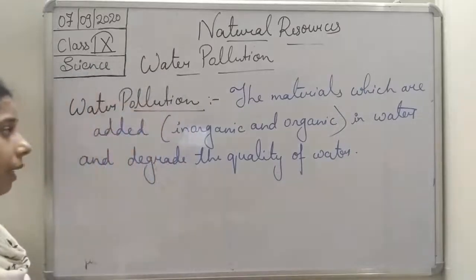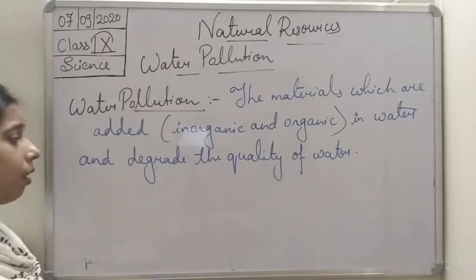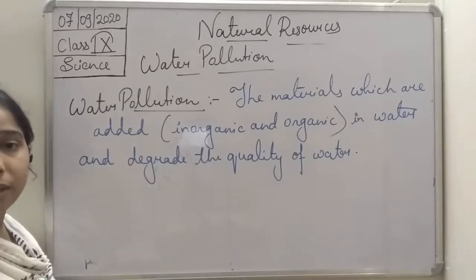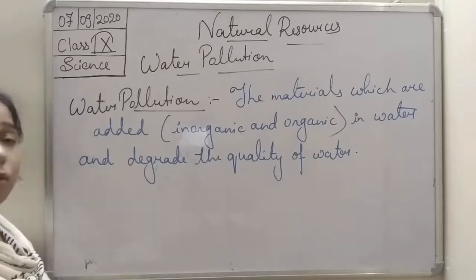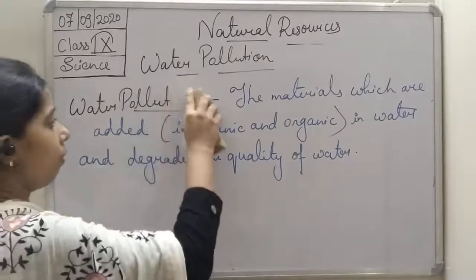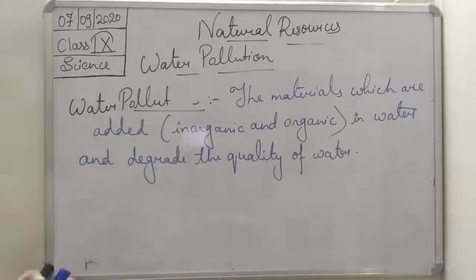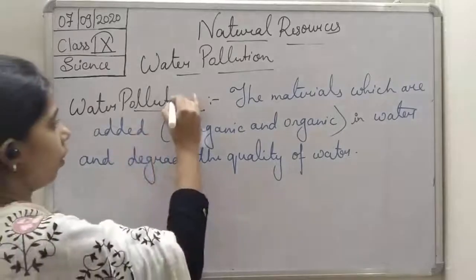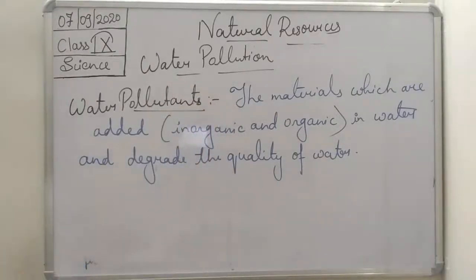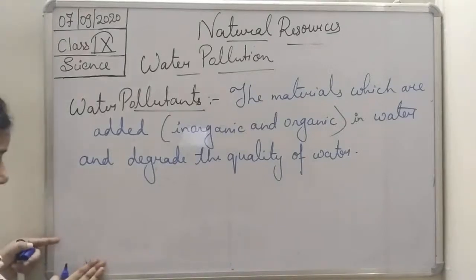Okay, so the materials which are added in water and which degrade the quality of the water, that material is known as a water pollutant. Okay, students?